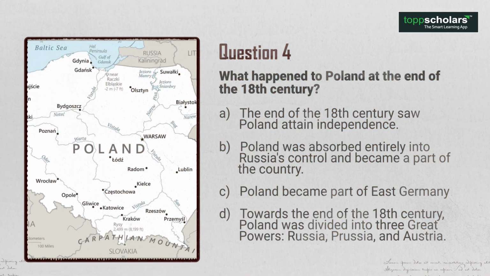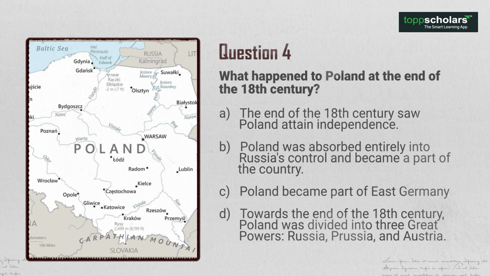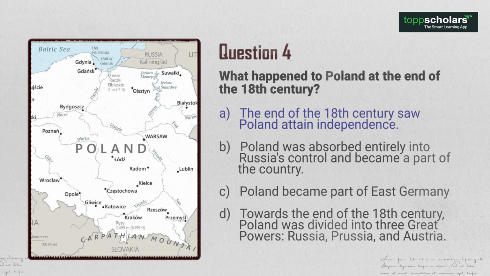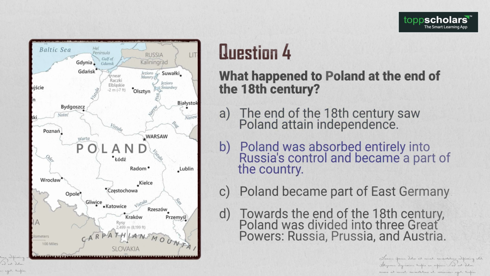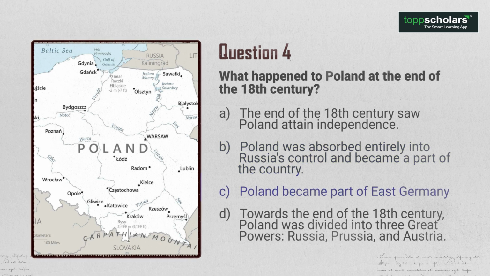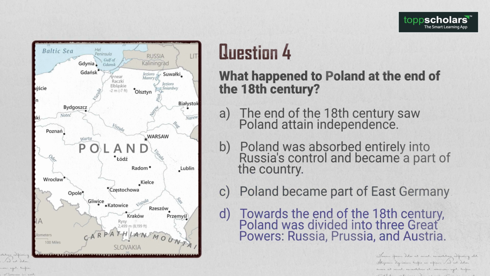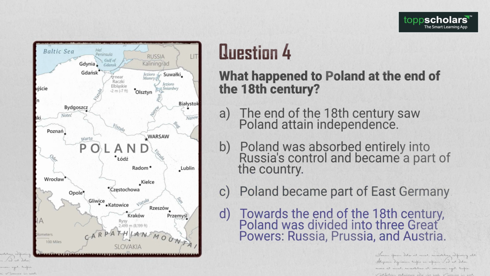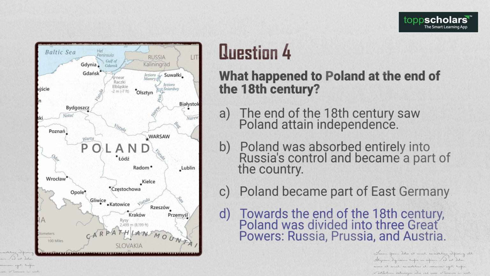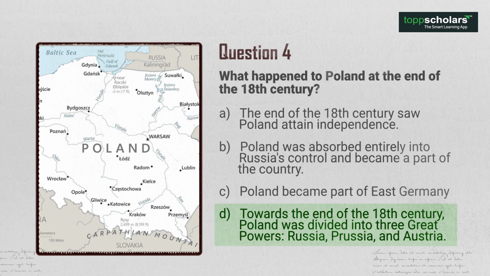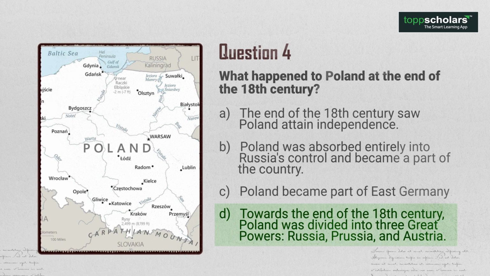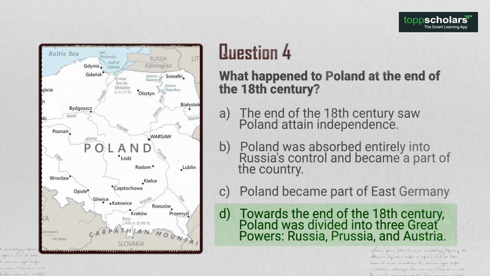Question 4. What happened to Poland at the end of the 18th century? Options A. The end of the 18th century saw Poland attain independence. B. Poland was absorbed entirely into Russia's control and became a part of the country. C. Poland became part of East Germany. D. Towards the end of the 18th century, Poland was divided among 3 great powers: Russia, Prussia, and Austria. The answer is option D. Towards the end of the 18th century, Poland was divided among 3 great powers, that is, Russia, Prussia, and Austria.